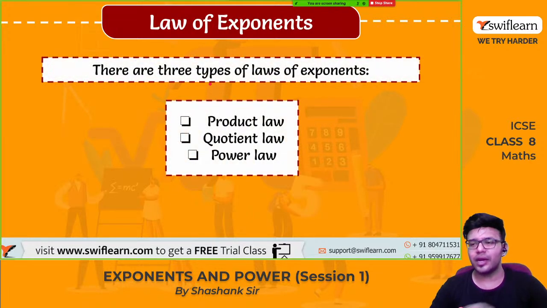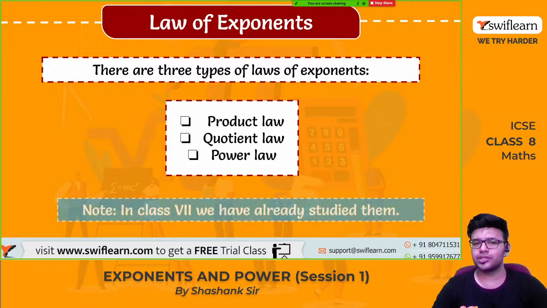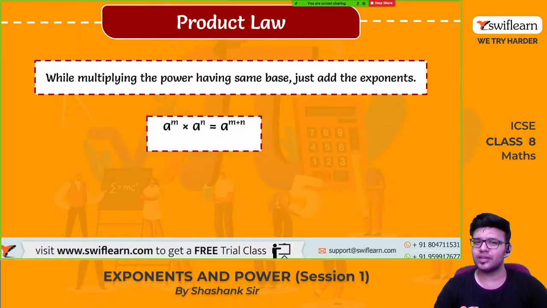Now let us study the law of exponents. This is a very important concept which you need to learn. There are three types of law of exponents. There are more types, but these are the three main laws of exponents. First one is product law, second one is quotient law, third one is power law. In class 7 we have already studied them, so let us revise this.